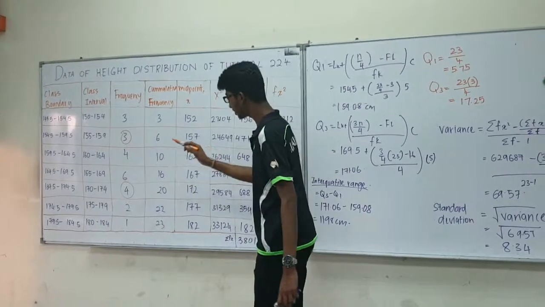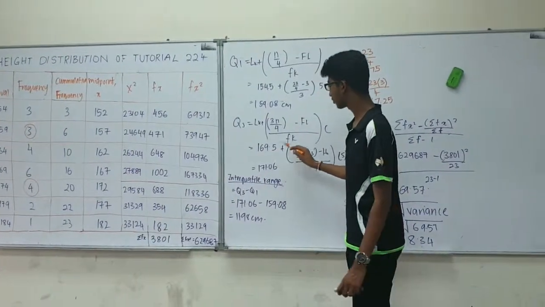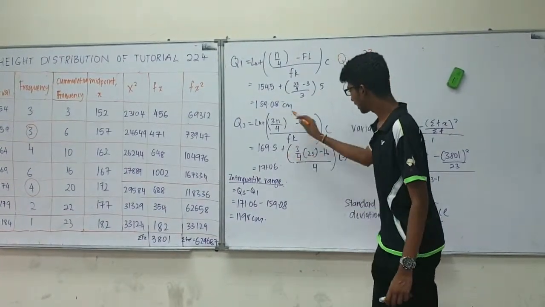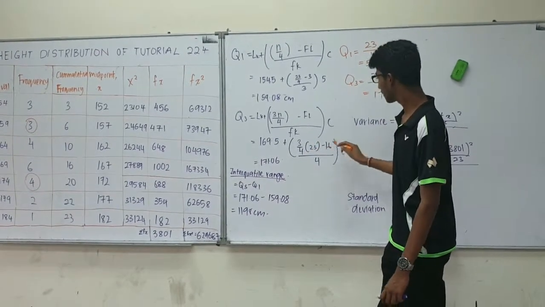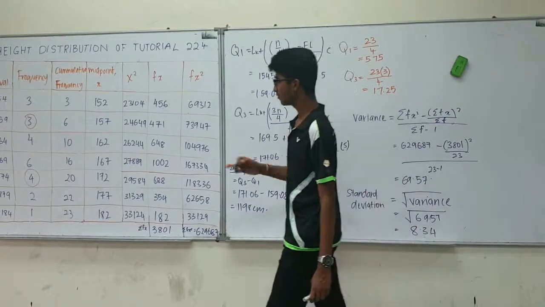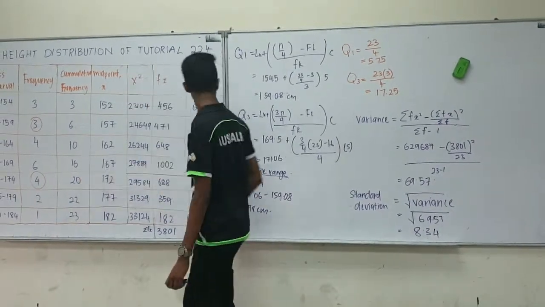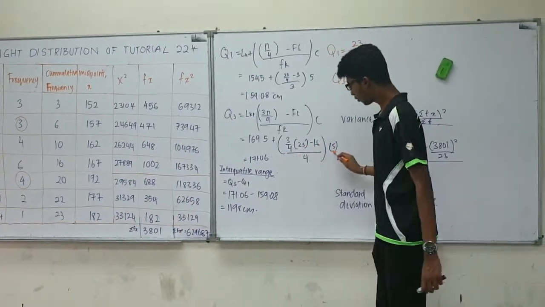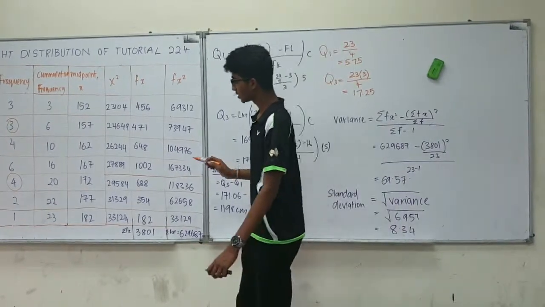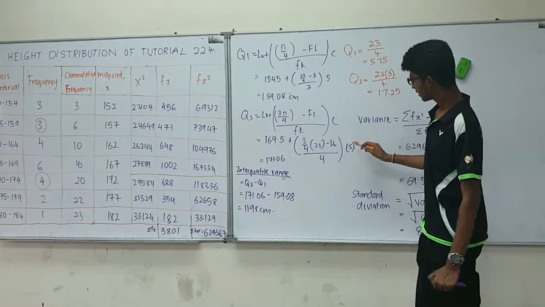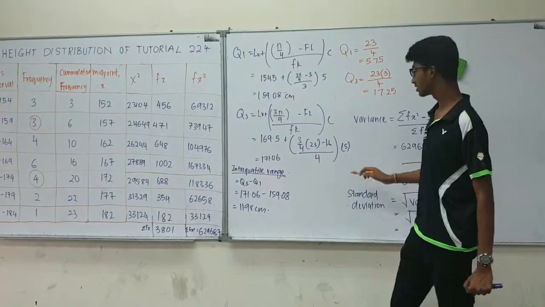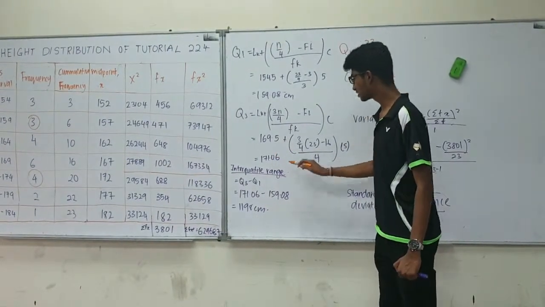So the lower boundary for that class interval is 169.5, plus 3N over 4, minus the cumulative frequency before the class interval, which is 60, over the frequency of that class interval, which is 4, bracket 5, which is the class width. So you will get 171.06.